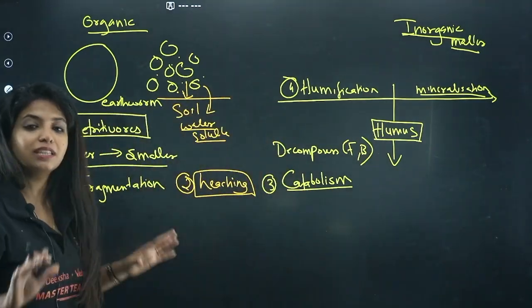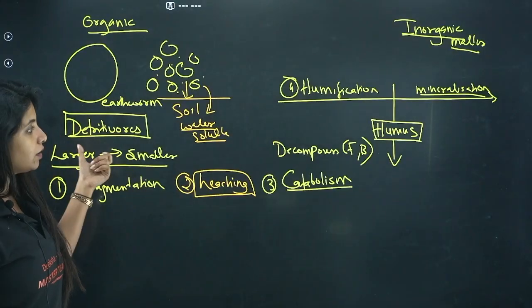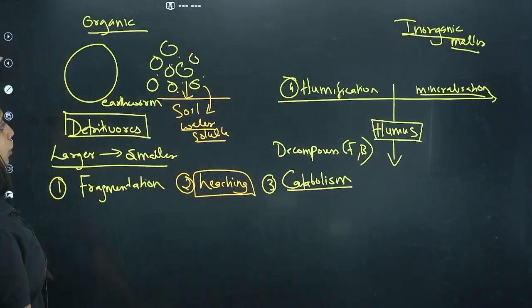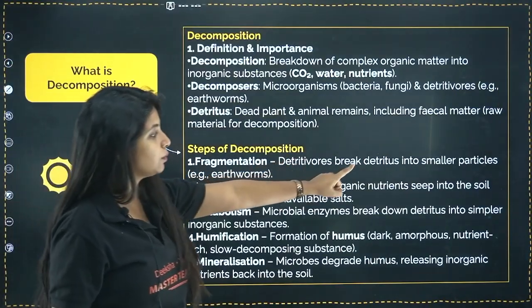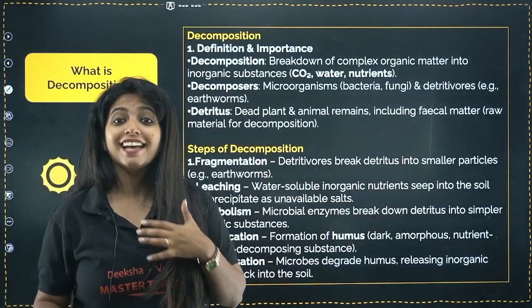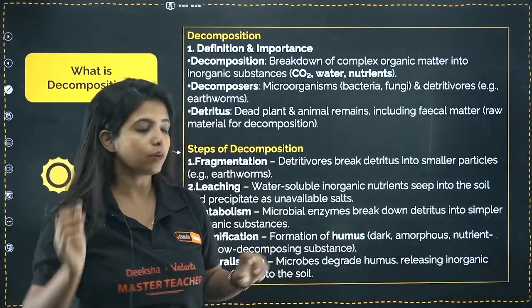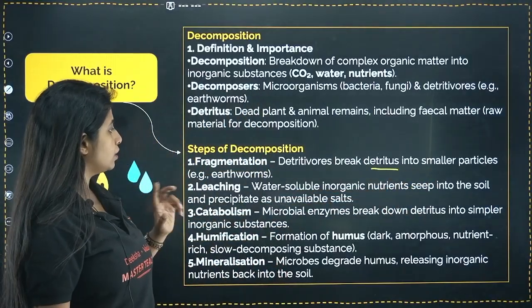These are the steps of decomposition, and it's a very important thing. Here you had detritivores, here you had decomposers. Done. If you want to take a screenshot, you can. So over here, fragmentation: detritivores break detritus. What is detritus? The dead and decaying matter is known as detritus. That is going to be broken down. Detritivores break down detritus into smaller particles, for example earthworms.